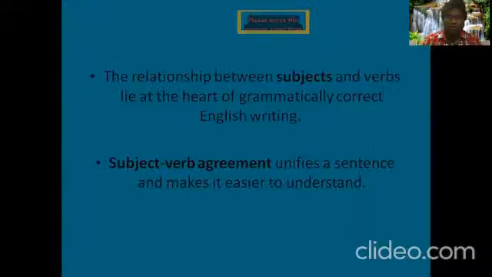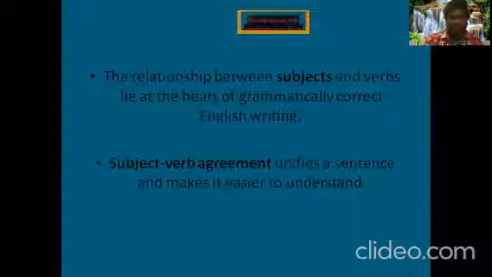That is the reason we are supposed to be in a position to make sure whether the structures and sentences are grammatically correct in writing or not. We have to ensure that. Subject verb agreement unifies the sentence and makes it easier to understand. For that sake, we have to apply these formulas over here.